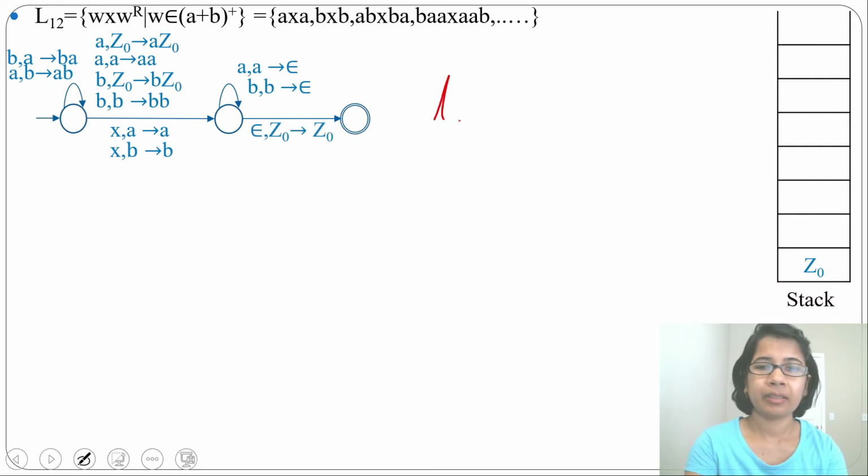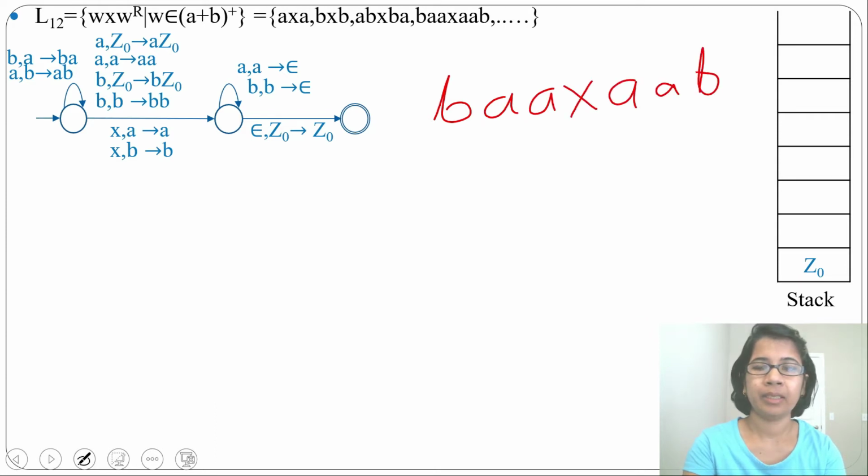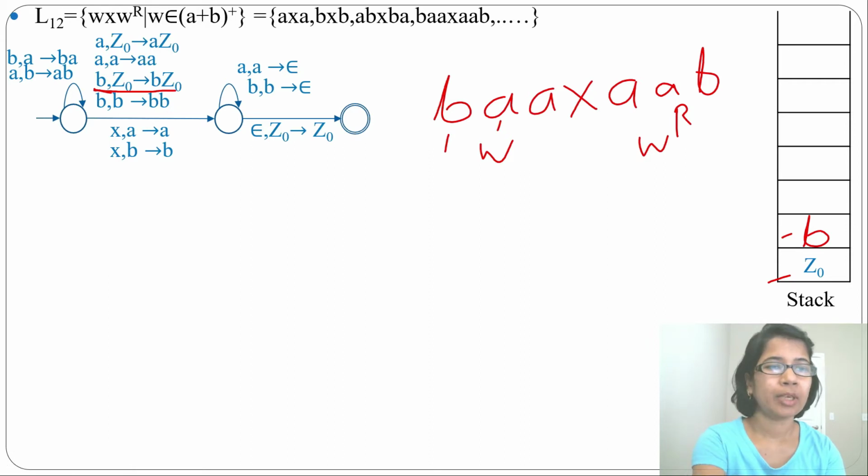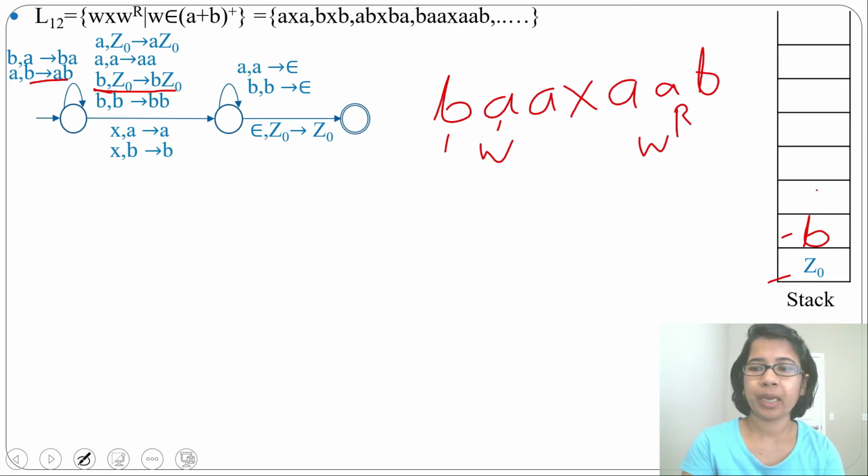Let's run a string like B, A, A, X, A, A, B. This is W, this is X, this is W reverse. For input alphabet B, the topmost stack symbol is Z0, so it will push B above Z0. So now B will be pushed. Next, the input alphabet is A and the topmost stack symbol is B, so it will push A above B. Now it will push A here. Next, the input alphabet is A and the topmost stack symbol is A. Now it will use this transition and push A above A.